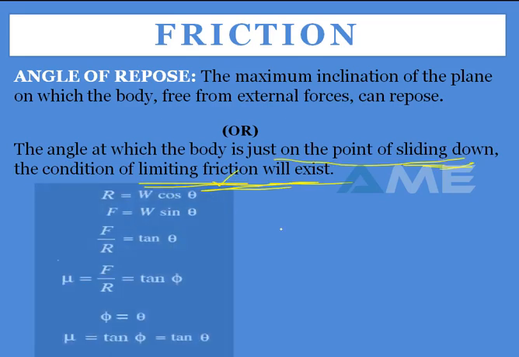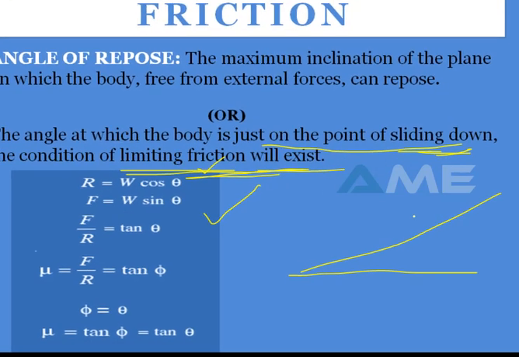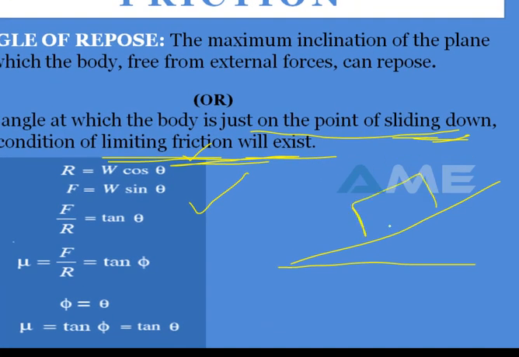Now we'll try to understand this equation, for when the body is on an inclined plane. This is your W, which is the weight of your body, and this is the angle of friction phi, and this is W cos alpha, or you can write it as theta.